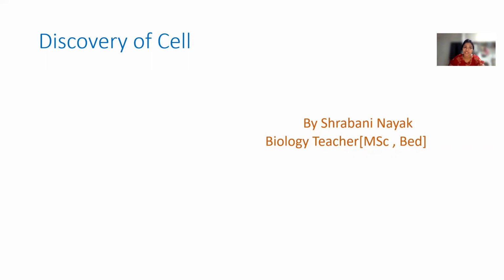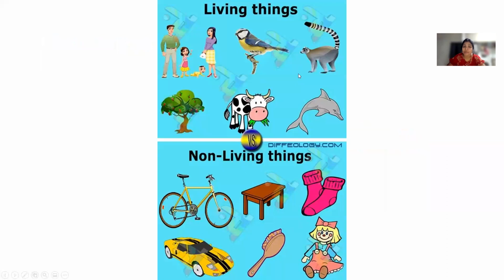Today I am going to discuss the discovery of the cell. Before I jump to this topic, let's understand what is there in our surroundings. In our surroundings, so many things are there. Some are living things, some are non-living things.